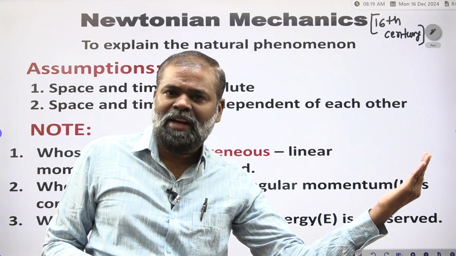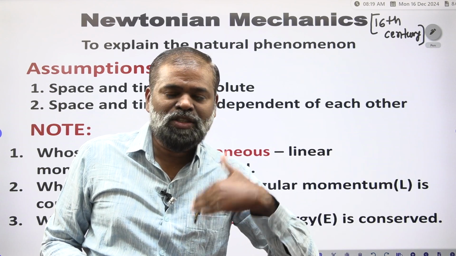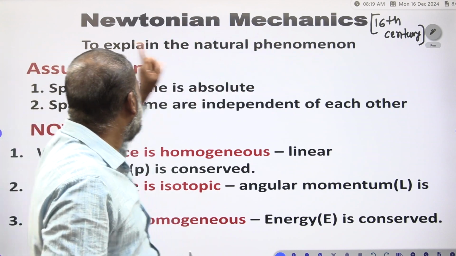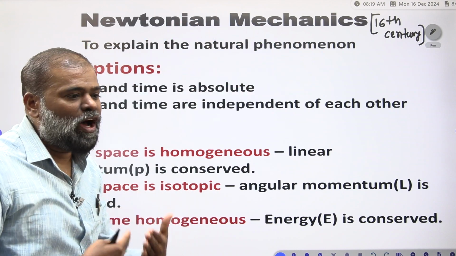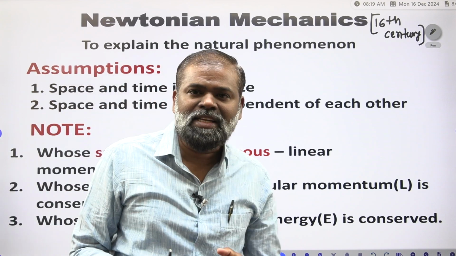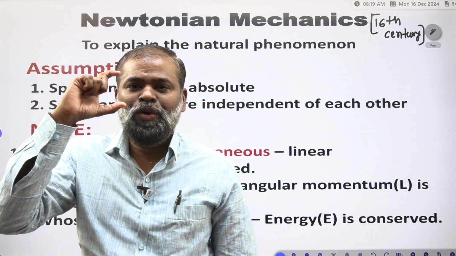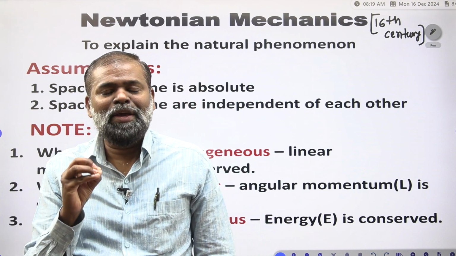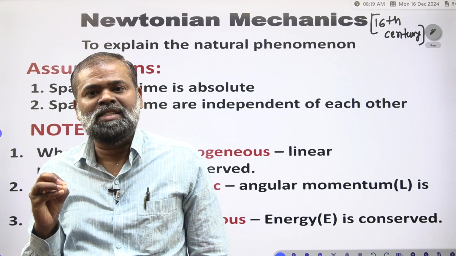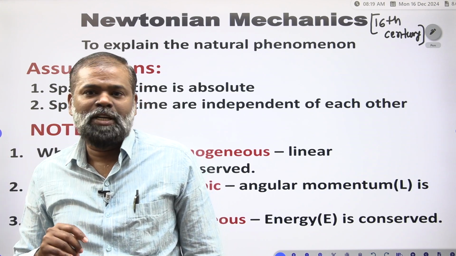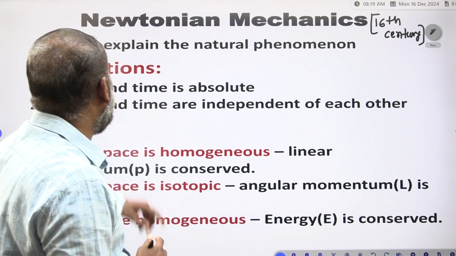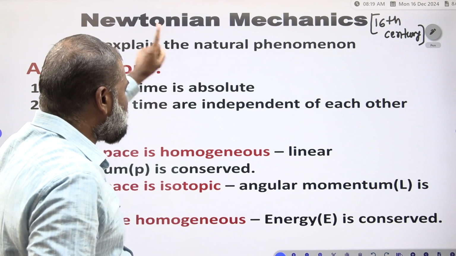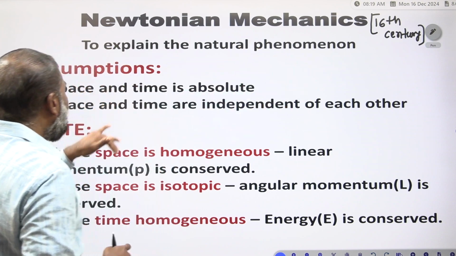Before Newtonian mechanics some theories also came, Newton is not the first one, right? Please remember. Newtonian mechanics explains natural phenomena. Already I told, whatever things we are able to see with our naked eye, those things we have to simply describe using classical mechanics, and classical mechanics is based on Newton's principles only. Clear? So Newtonian mechanics was invented in the 16th century to explain natural phenomena, based on assumptions.